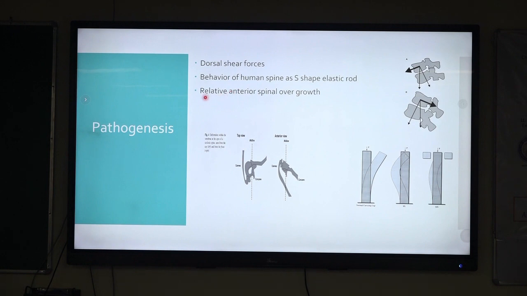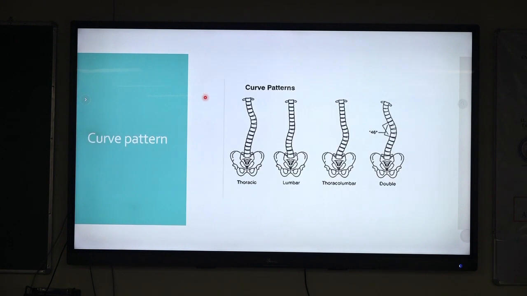One more theory is the relative anterior spinal overgrowth. When the child goes through a growth spurt or puberty, the axial skeleton as well as the muscles and the ligaments have to grow. So when there is unequal growth between the bone and the ligaments or tendons, it can cause a deforming force leading to scoliosis. These are the curve patterns usually seen in scoliosis: thoracic, lumbar, thoracolumbar and double curves.